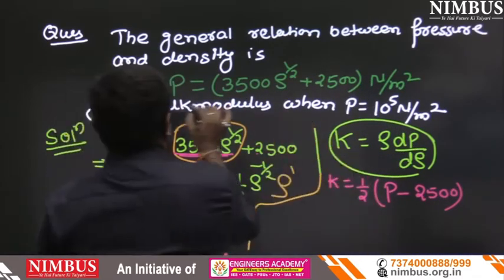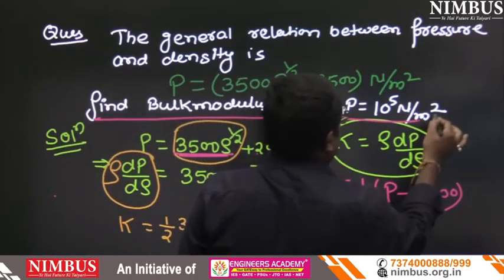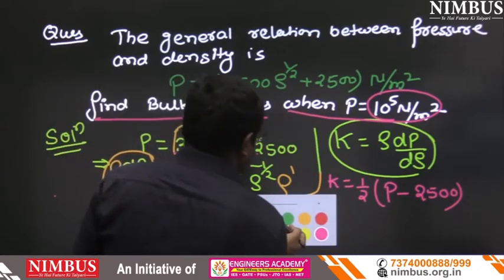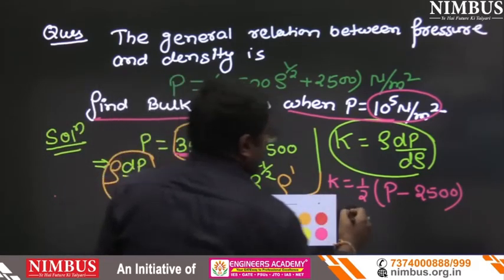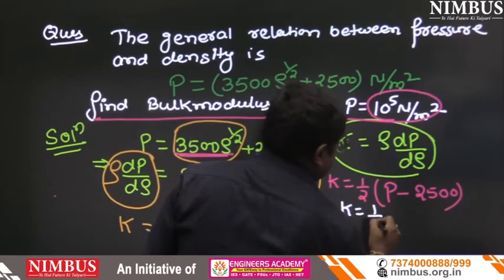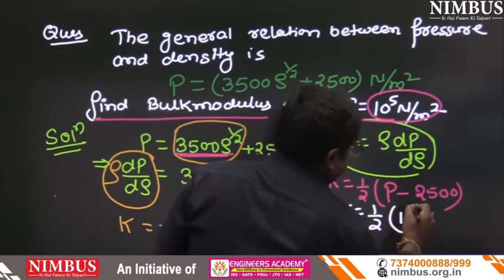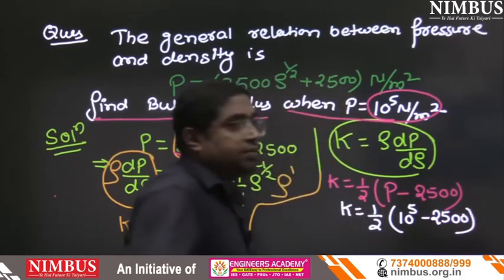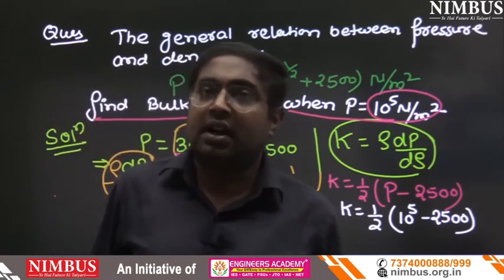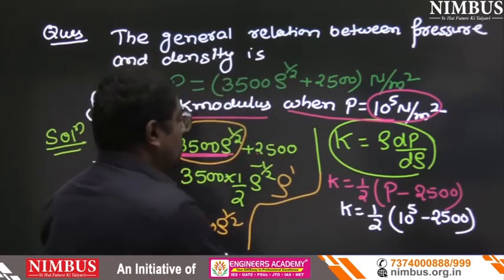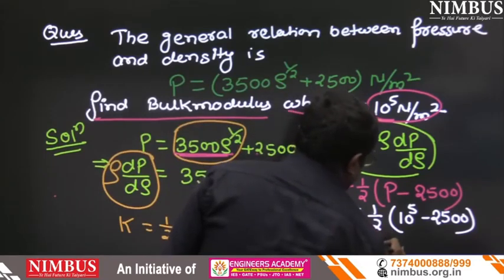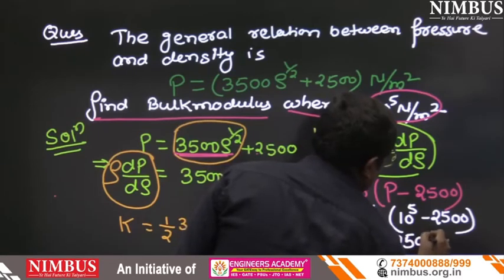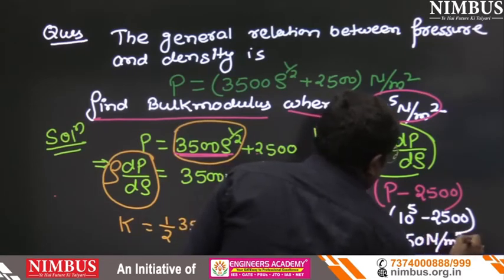Now it is written: find the bulk modulus when P equals 10 to the power 5. So in the place of P, can we write 10 to the power 5? So K equals half into 10 to the power 5 minus 2500. Clear? If we solve this, we get 4875750 Newton per meter square.